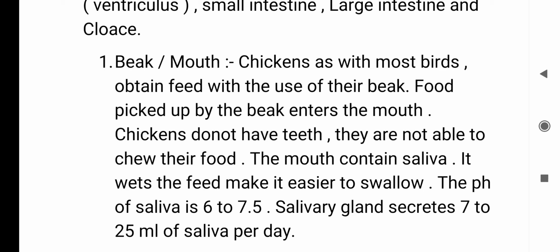The mouth contains saliva. It wets the feed and makes it easier to swallow. The pH of saliva is 6 to 7.5. The salivary gland secretes 7 to 25 mmol of saliva per day.